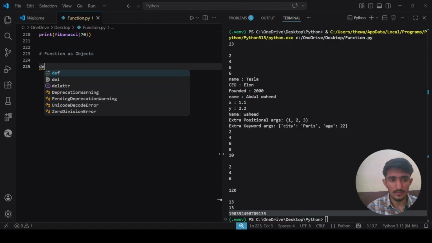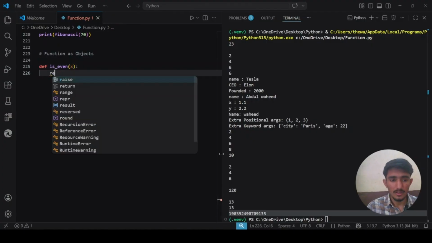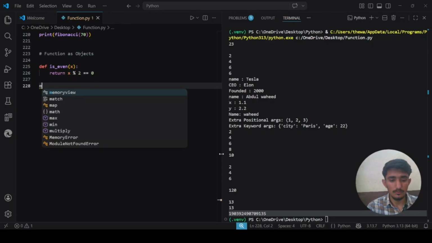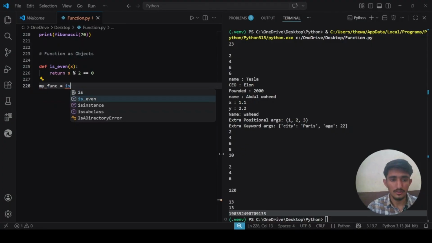You just create a function called is even. It takes x as a regular parameter, and it will return whether x modulus 2 is 0. My function is the variable which I have created right now, which is called is even.